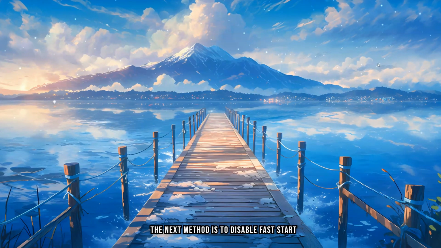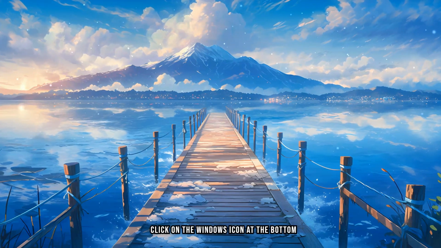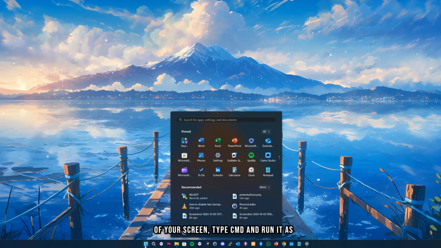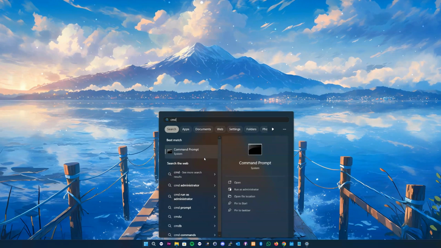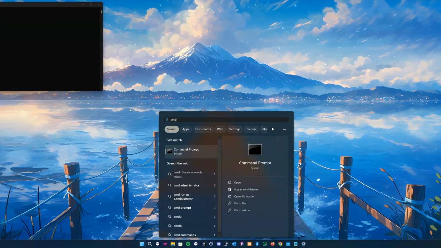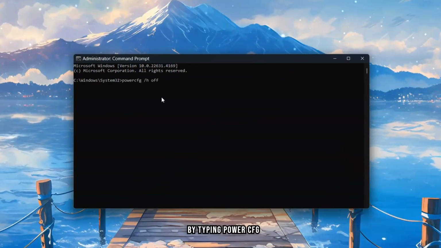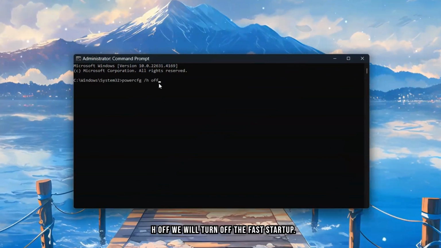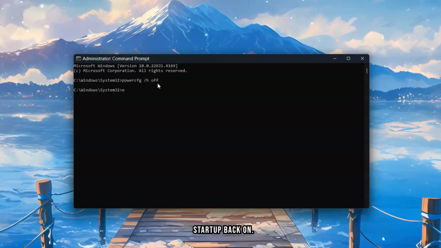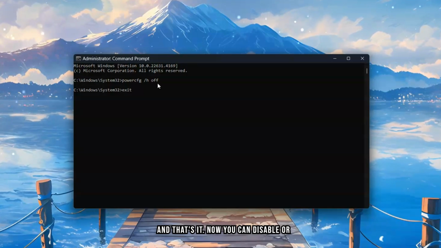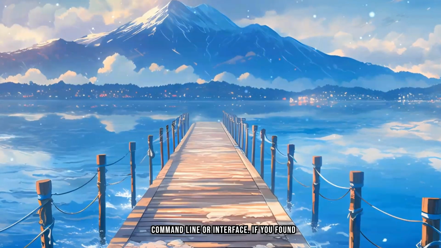The next method is to disable Fast Startup via command line. Click on the Windows icon at the bottom of your screen, type CMD, and run it as administrator. By typing powercfg /h off, we will turn off the Fast Startup. Changing off to on, we will turn Fast Startup back on. And that's it. Now you can disable or enable the Fast Startup in Windows 11 via command line or interface.